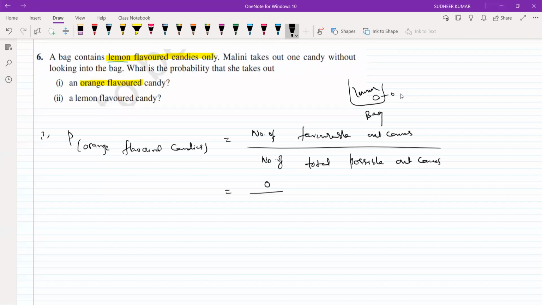So how many are there? We do not know, so let us consider the number of lemon flavored candies to be x. Then you can write it as 0 by x, which is 0.